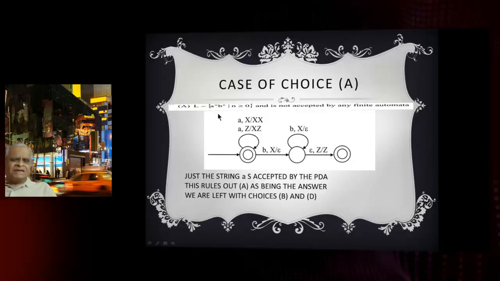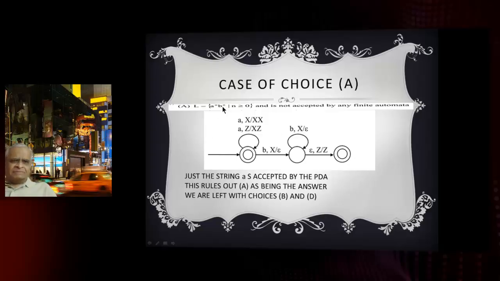Let us come to choice A. L is a to the n, b to the n, equal numbers of a's and b's, a comes first, b comes next. Now this particular language, a to the n b to the n, is a standard context-free language that is not accepted by any finite automata. If I don't consider this L, this is a true statement. But how about L, the language accepted by this push-down automata?